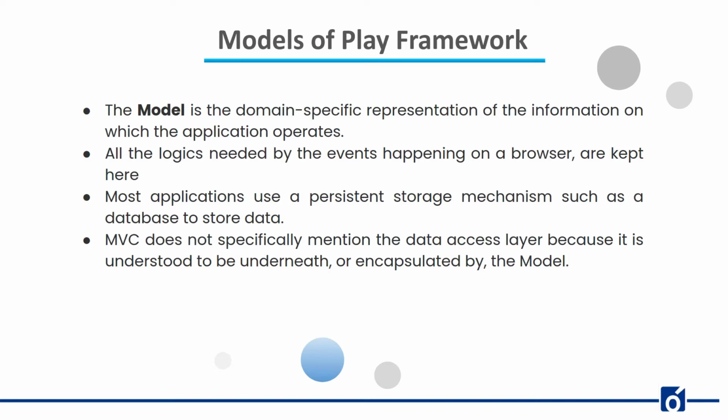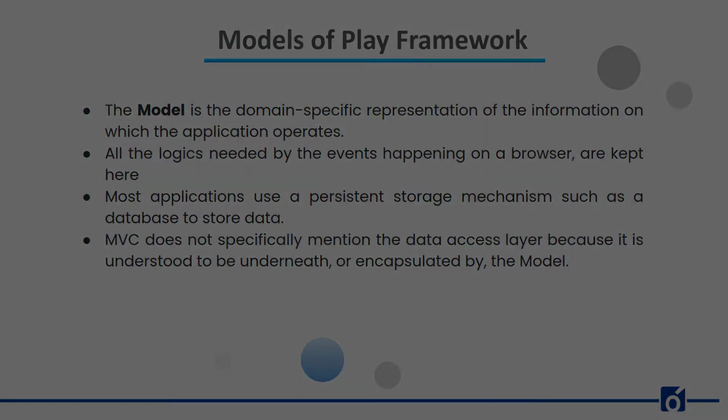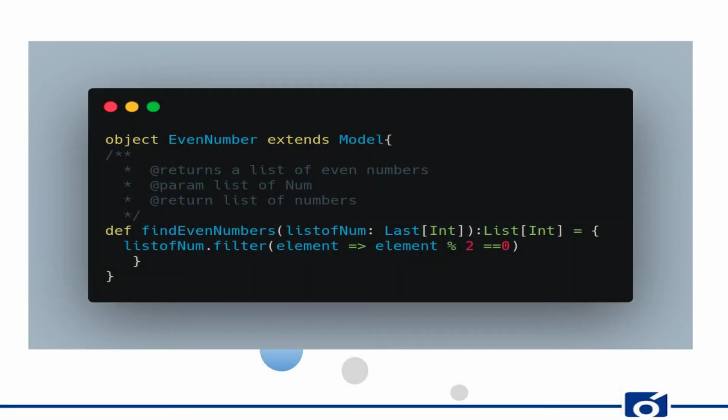Most of the time, you will need to save model object data permanently, and the most natural way is to save this data into a database. So for doing such database operations, models are helpful. Here we can see how models can be used in our code base. We have a program which calculates even numbers from a list of numbers and returns a list of integer numbers divisible by 2. In this scenario, if the user wants to save the even numbers list into a database, then by extending a model we can perform a store database operation.